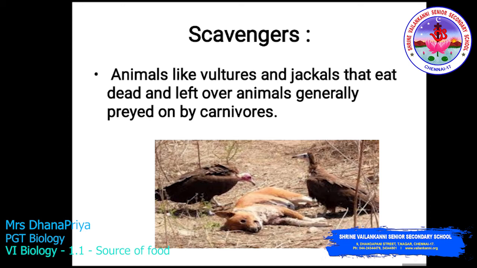Scavengers. These are animals like vultures and jackals that eat dead and leftover animals generally preyed on by carnivores. If some carnivores eat the food and leave it, that food dies and decays. The animals which feed on dead and decaying organisms are called scavengers. The best examples are eagle and vulture.